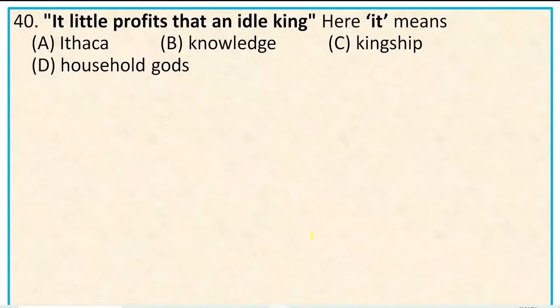Next, question number 40. It little profits that an idle king. Here it means, this is the opening line of the poem Ulysses. It little profits that an idle king, by this still hearth. So here it means obviously Ulysses' duty as a king. So it means kingship, his duty as a king. So the right option is C, kingship.